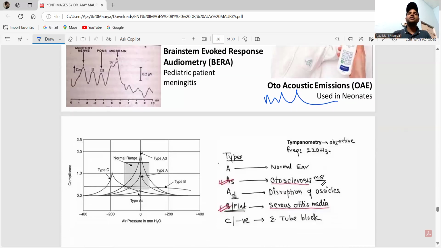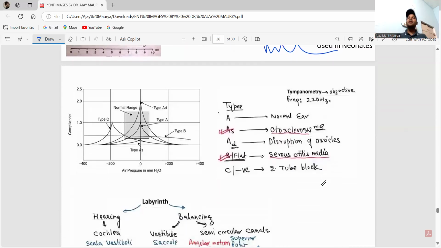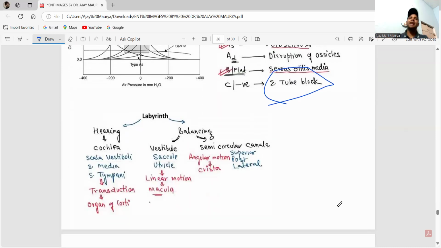Okay, now next one, guys, remember the types of the tympanometry. Type A is a normal ear, As is otosclerosis, Ad is disruption of the ossicles, B flat is serous otitis media, and type C or negative is Eustachian tube blockage. And also please remember the labyrinthine layers and their functions: cochlea, vestibule, semicircular canal. What is the function?